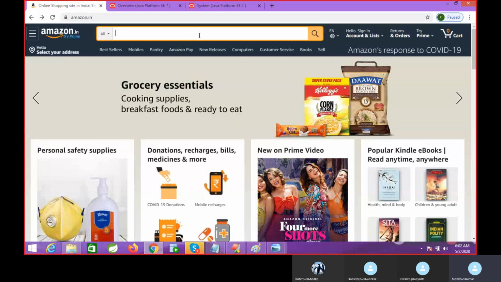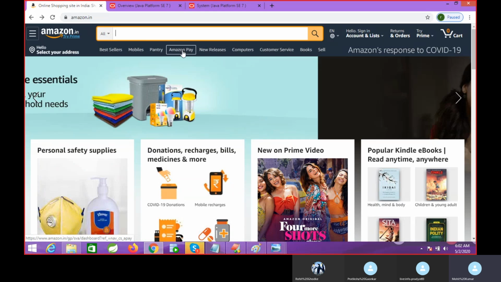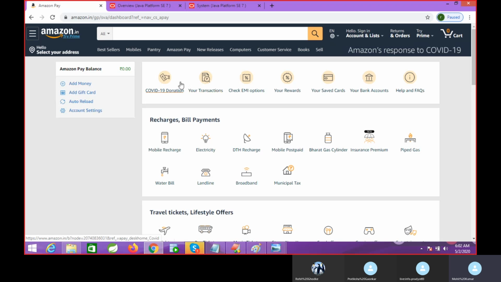If you search any product, like mobile or something, Amazon Pay, another. These are the modules. Inside these modules we have many logics. Here you can see this is one functionality. So one application has n number of types of logic.